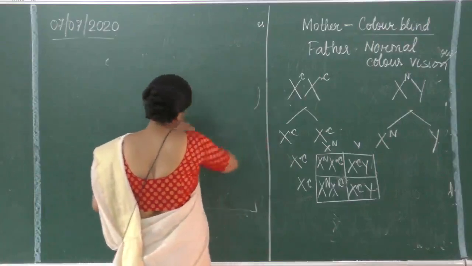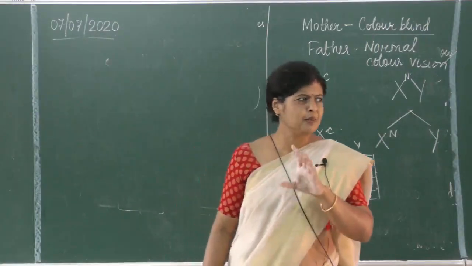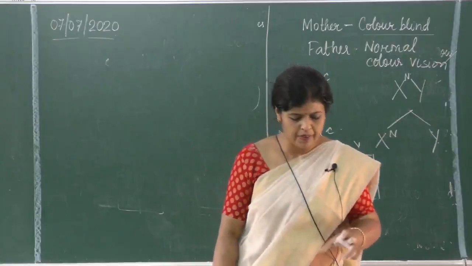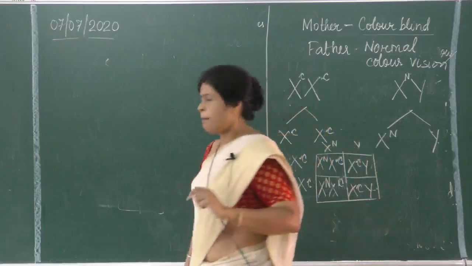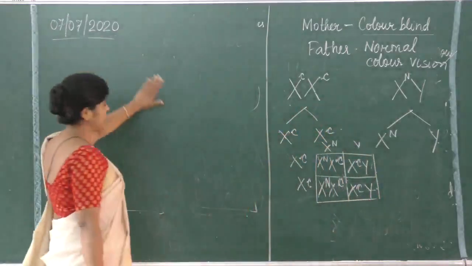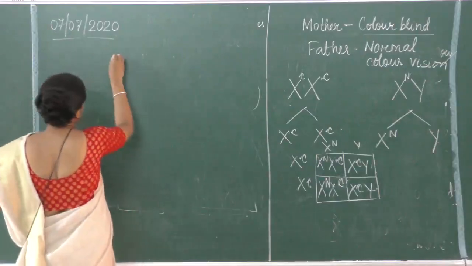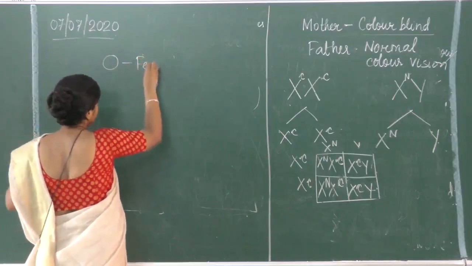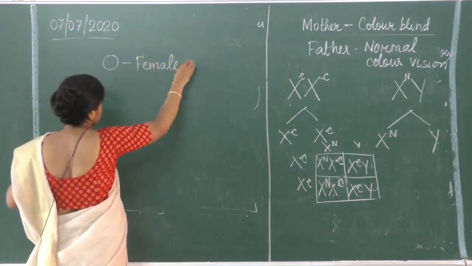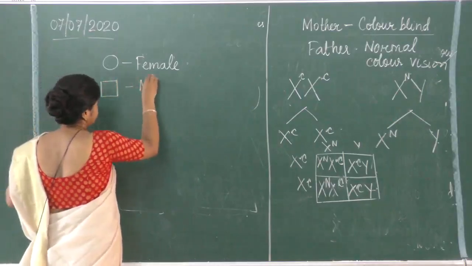Now one thing, it has not come so far, but a small topic we will complete, the pedigree chart. Is it all right? What is a pedigree chart? It is a chart. Pedigree, it runs in the family. All right. So here a circle is shown for females. I hope you understand this. And a square is shown for a male.